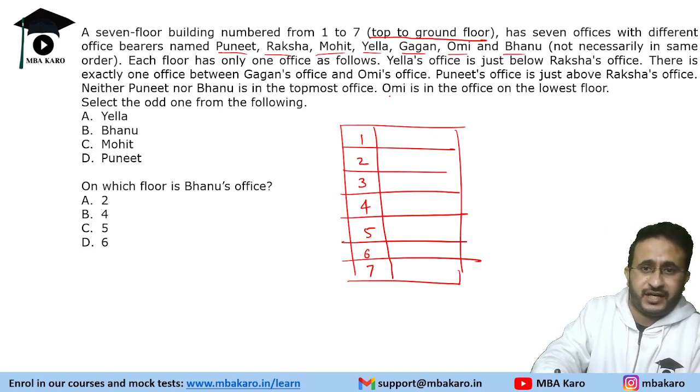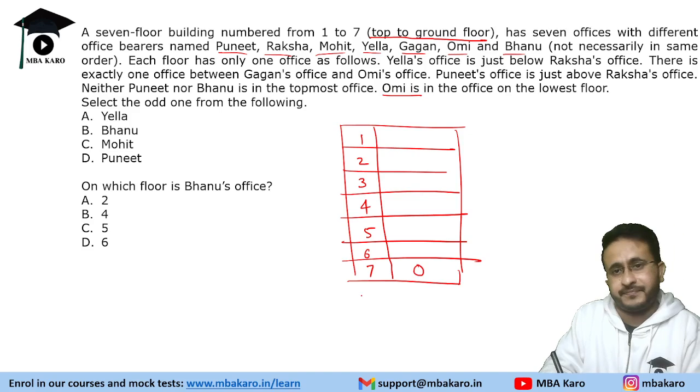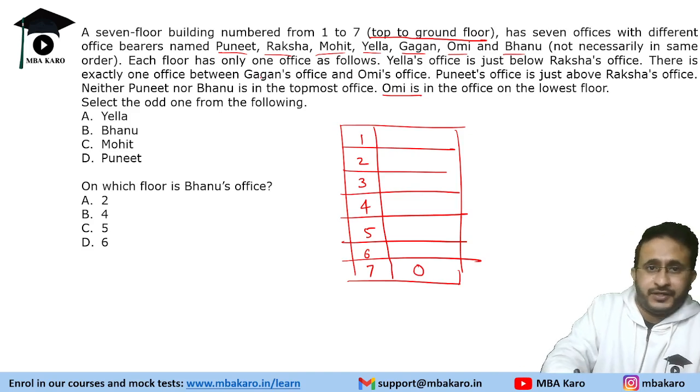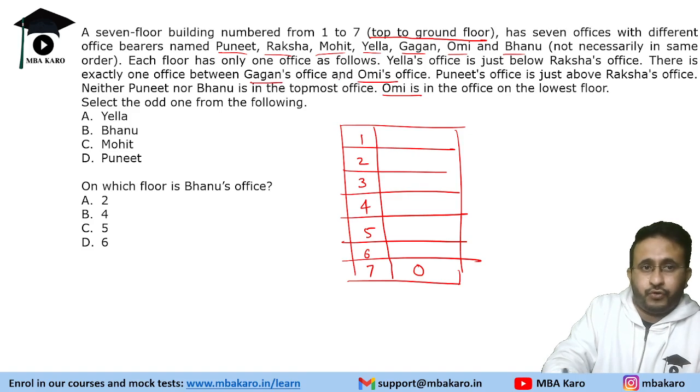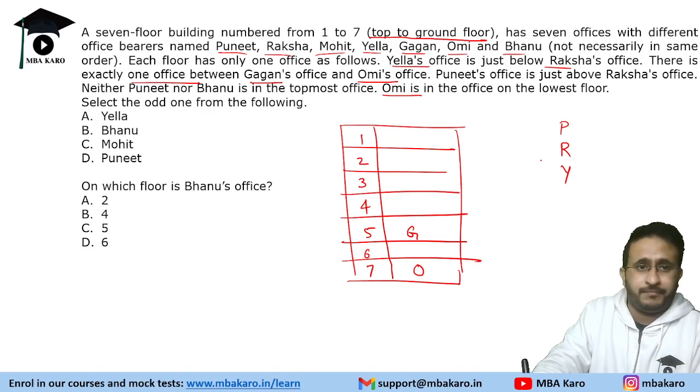So first let us start with this. Omi is in the lowest floor. Okay, so Omi is here, right? And then do we have anything between with Omi? Gagan and Omi, there is exactly one office between. So this is Gagan, right? And then we have Yella is just below Raksha's office. So Raksha and Yella. Puneet's office is just above Raksha's office. So we have Puneet, Raksha, Yella.